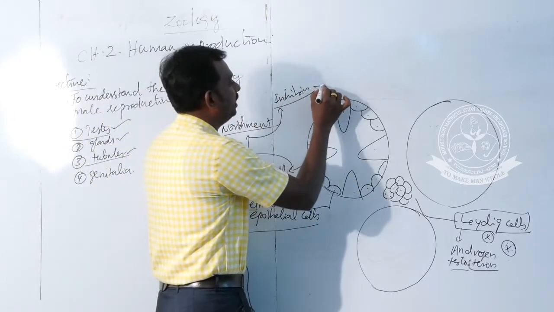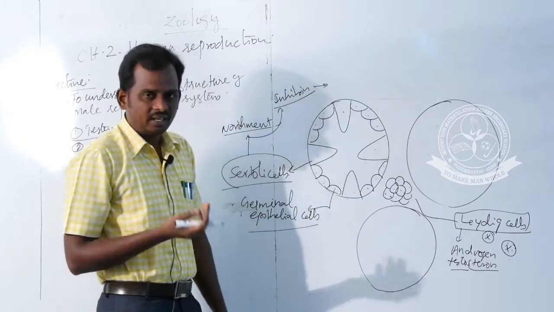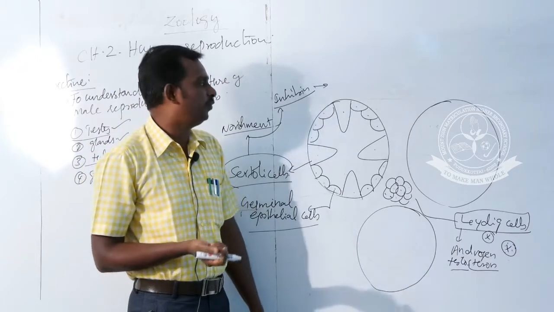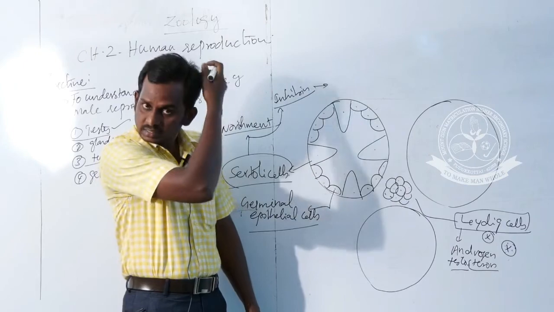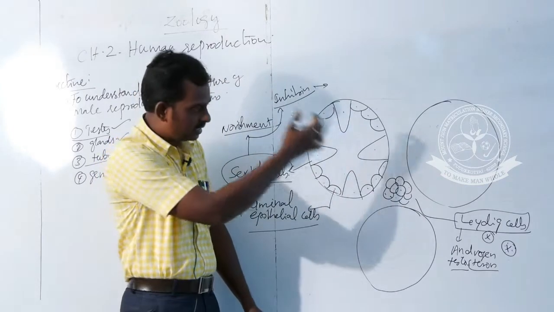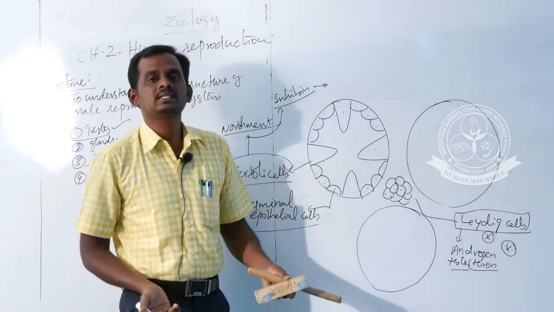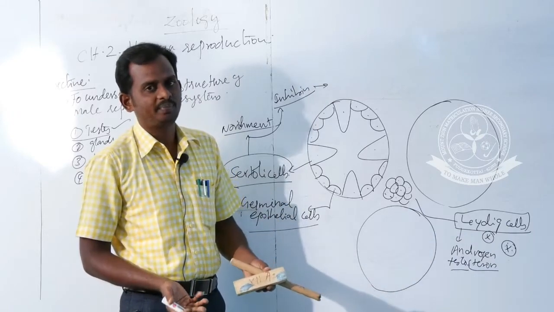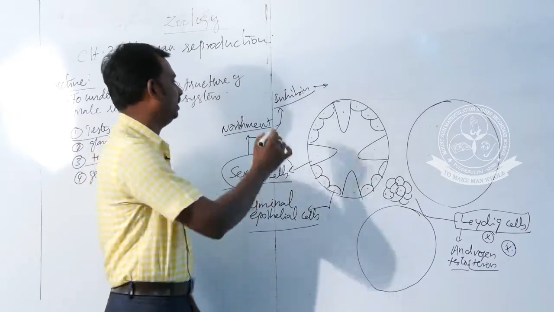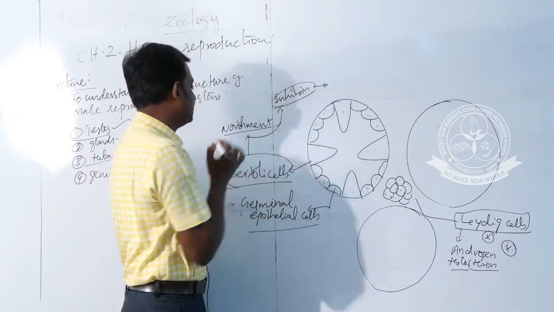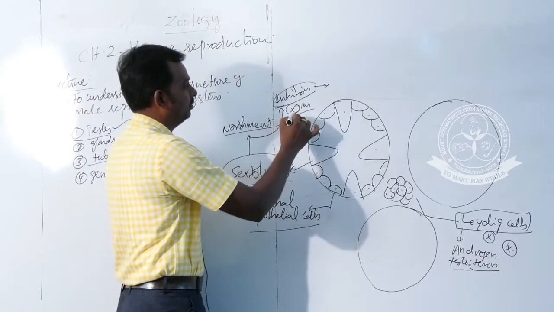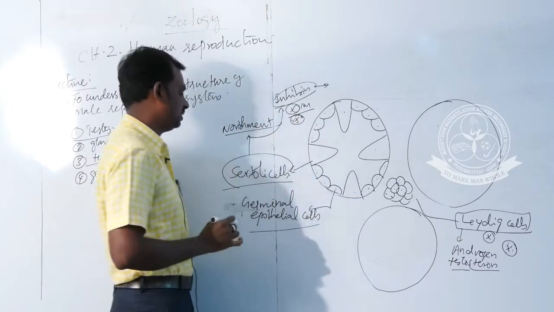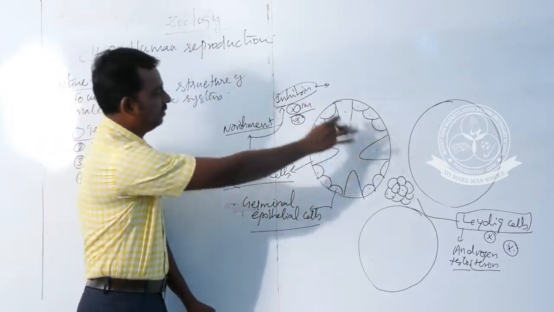This inhibin controls the negative feedback mechanism of spermatogenesis, the formation of sperm in the seminiferous tubules. If there is excess production of spermatozoa, it is controlled by the inhibin hormone secreted by the Sertoli cells. Another important one mark question, very important. You can easily understand it with the help of this diagram.